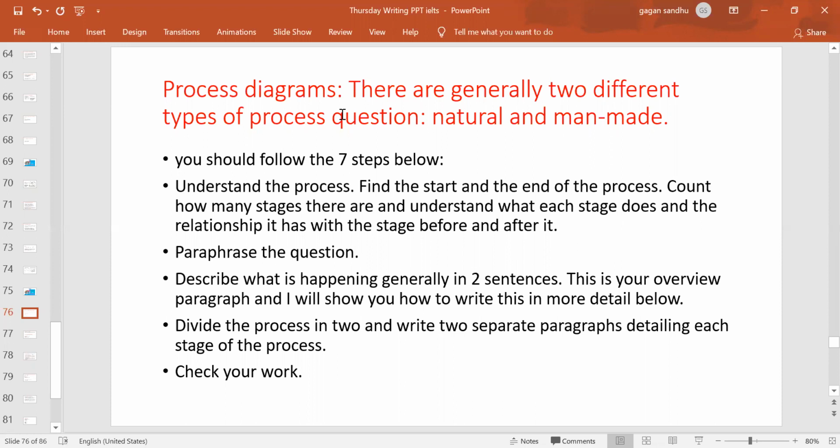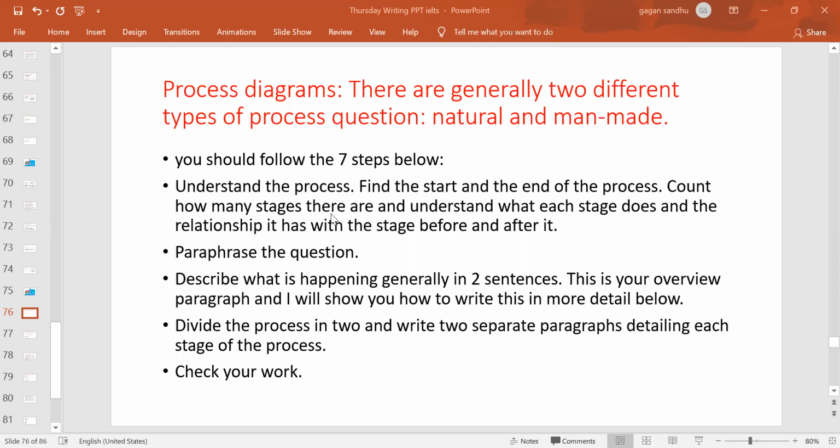So it could be a natural process, or it could be a man-made process. A man-made process is like cement production, or coffee production, right? And any sort of paper making process, right? So all these things are not natural, they are man-made, right? Now the seventh step we need to follow to complete this one, this is a very quick one.